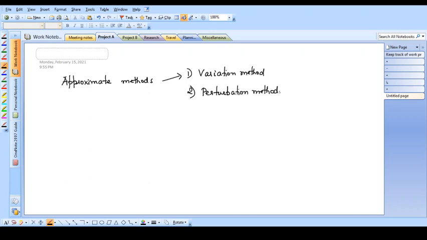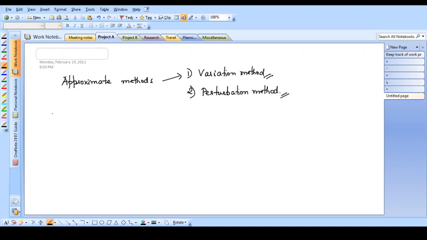Each method has its own advantage. In most cases, the perturbation method gives better results compared to the variation method. Certain limitations of the variation method are overcome by the perturbation method. But as per your syllabus, we will concentrate only on the first method, that is the variation method.